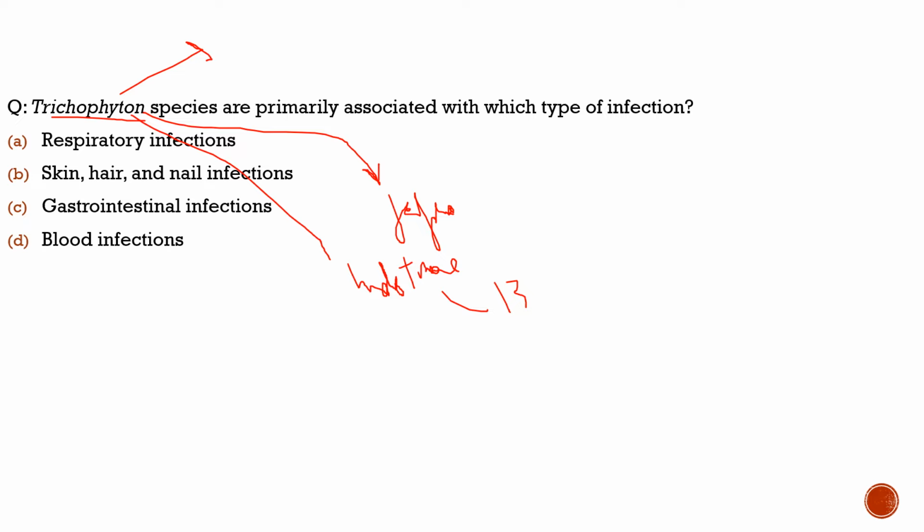Now let's see what the question says. The question says Trichophyton species are primarily associated with which type of infection. The direct answer is skin, hair and nail infection. Respiratory, no. Gastrointestinal, no. Blood infection, no. It is definitely skin, hair and nail infection. So with this we complete today's discussion of current affairs topics. Yet we are left with the static topic and the previous year question.